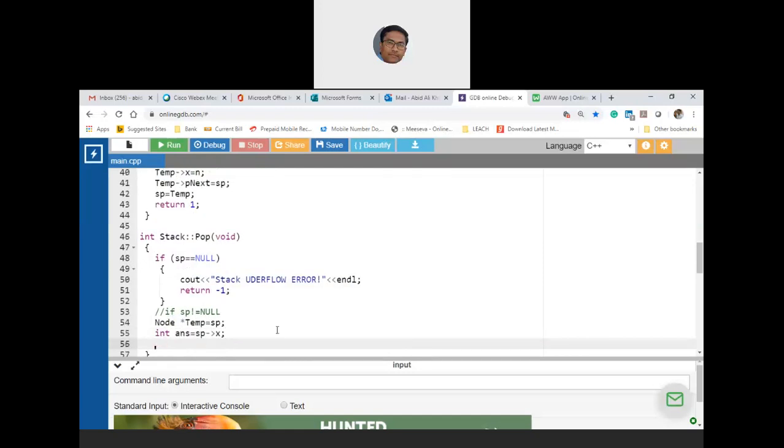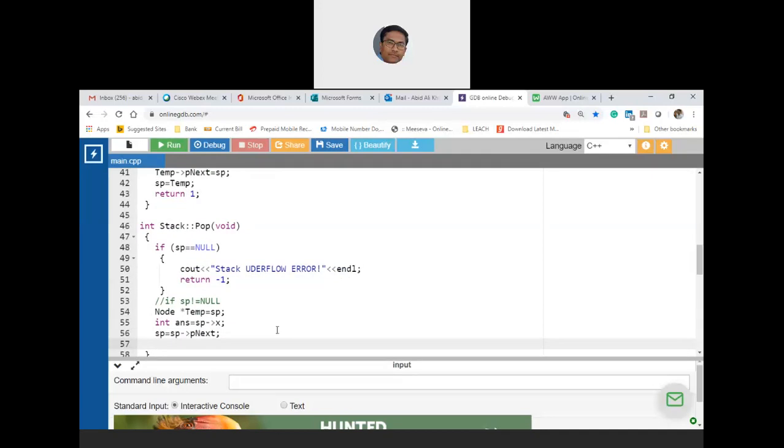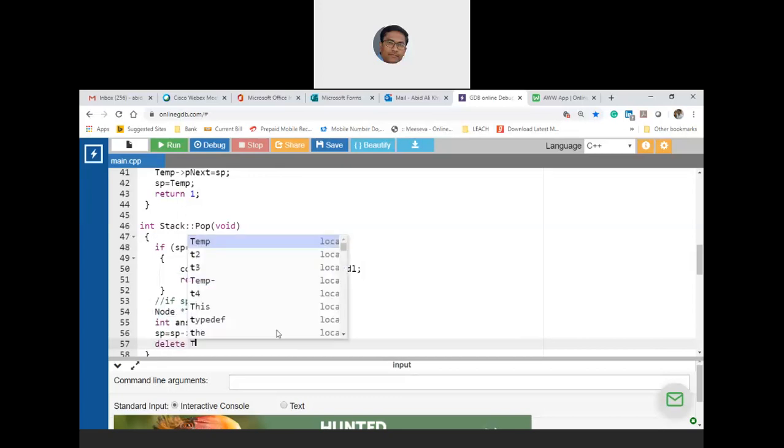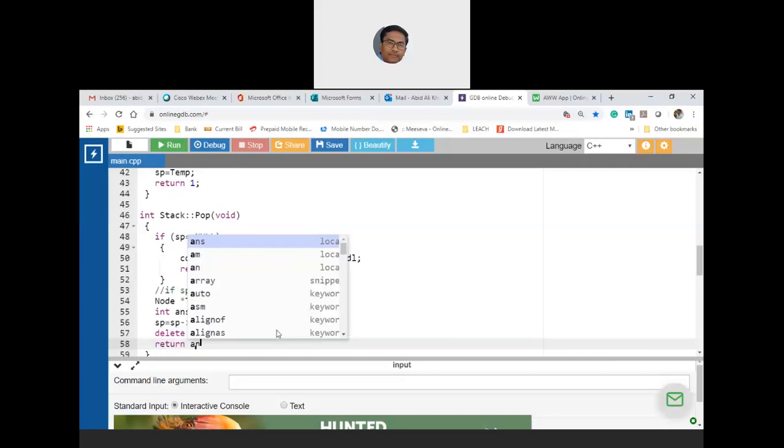Okay, now you delete. Before you delete temp, the stack pointer has to be moved to the next node, so that it comes down and it is deleting the head element. Okay, now you delete temp, and finally return answer.